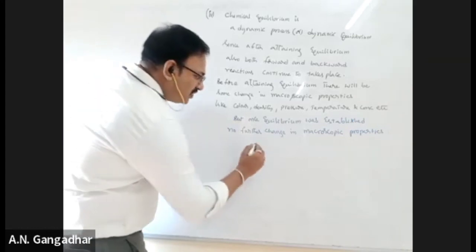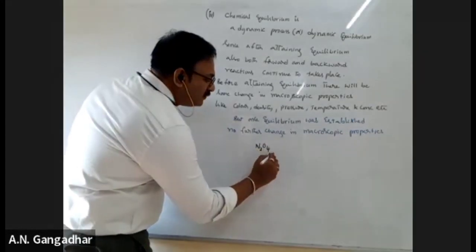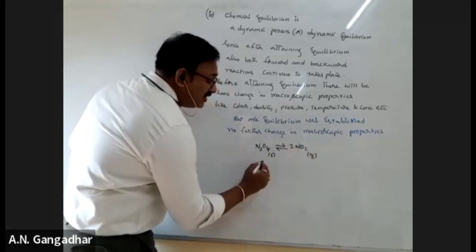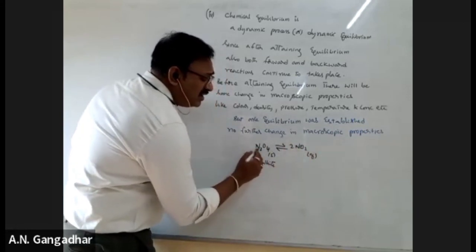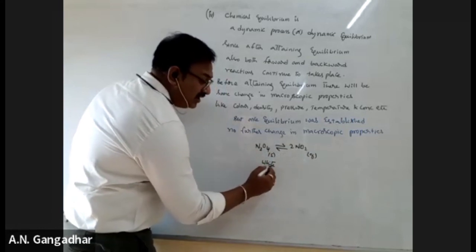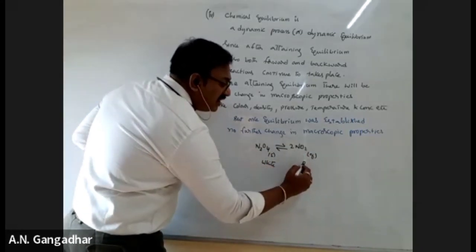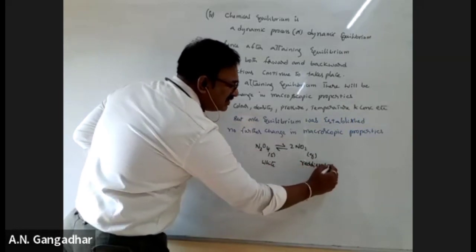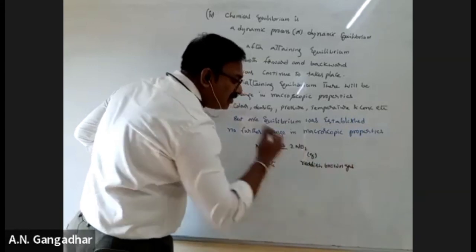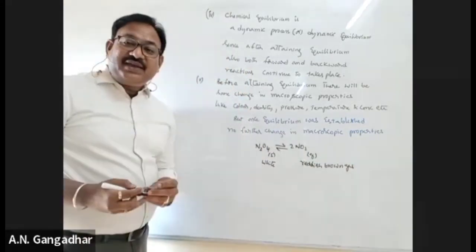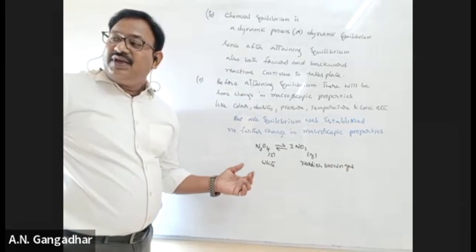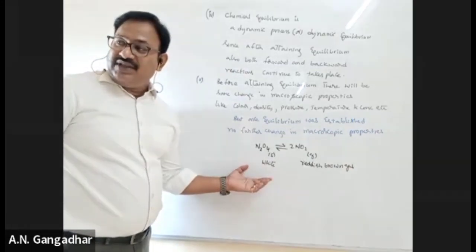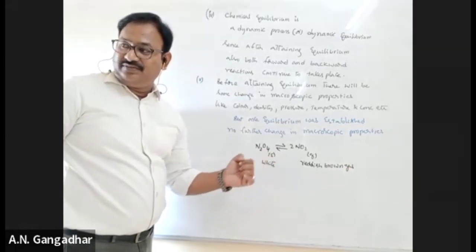For example, take N2O4 in equilibrium with nitrogen dioxide, NO2 gas. N2O4 is a white solid, but NO2 is a reddish brown gas. Initially how will the reaction look? White, because N2O4 is more. Slowly it will look reddish brown.